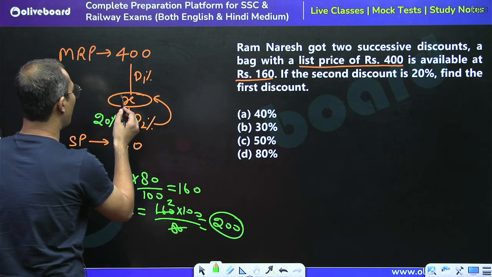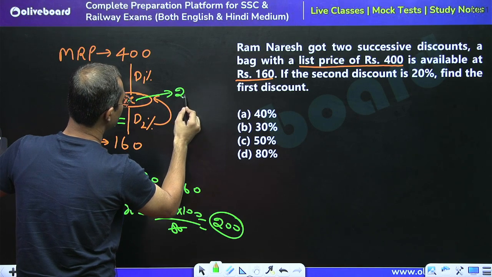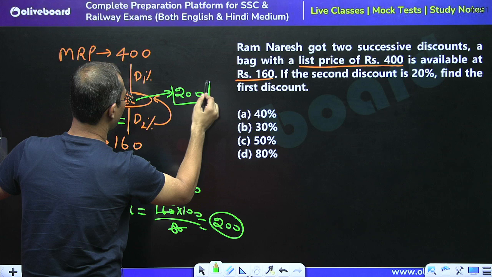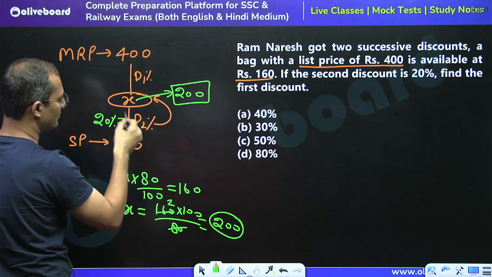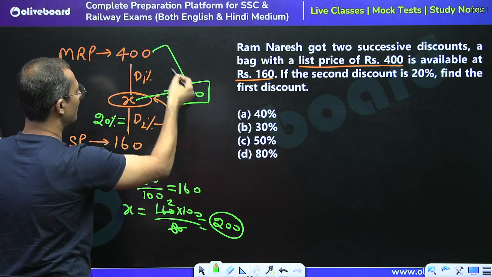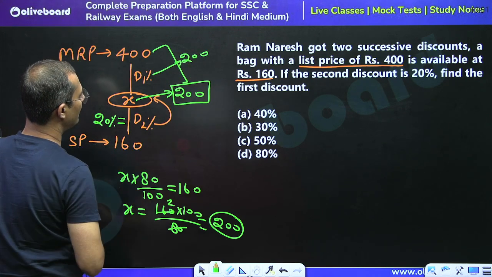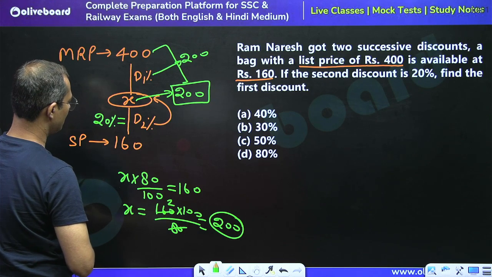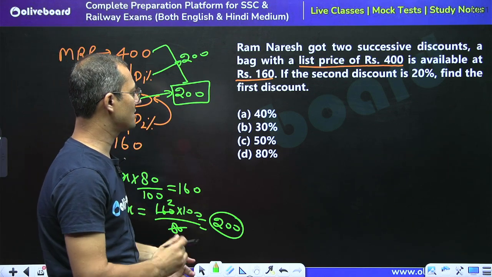It means after applying the first discount, we will get 200, right? So the discount is how much? D1 is equal to how much?